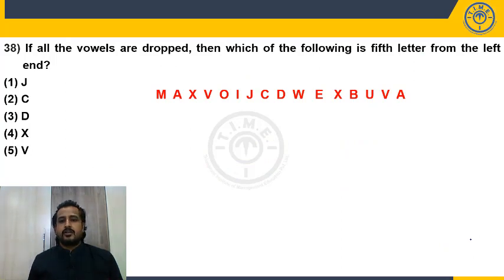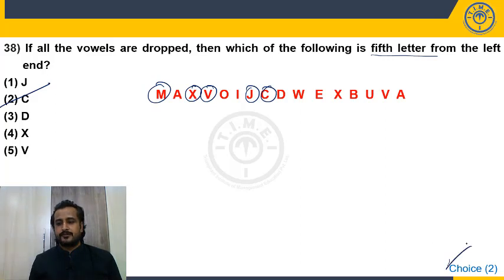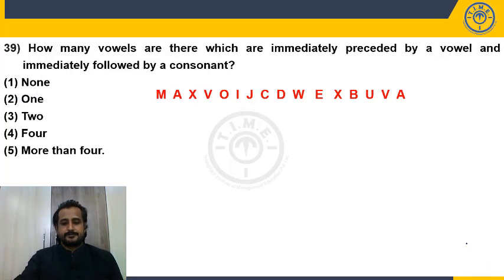If all the vowels are dropped, then which of the following is the fifth letter from the left hand? So don't write the new sequence. Directly remove the vowels. First, second, I am removing the vowels. Third, fourth, fifth. So what is the fifth from the left hand? C. So choice 2. No need to write the new sequence. So just understand what is the question and focus on the given question.